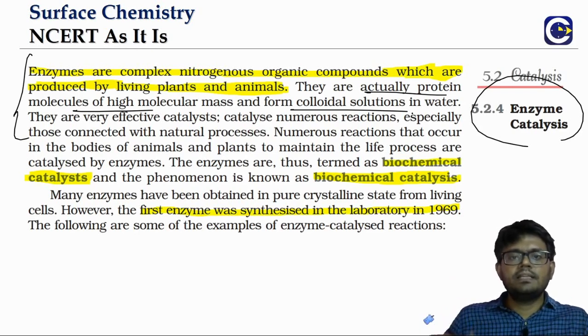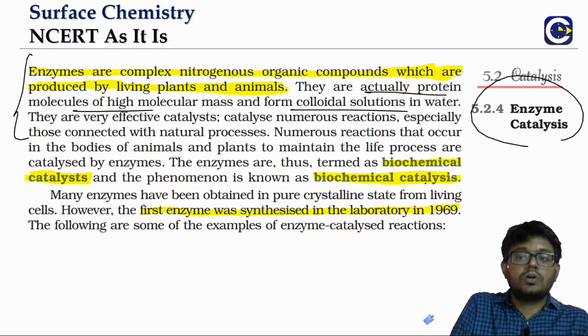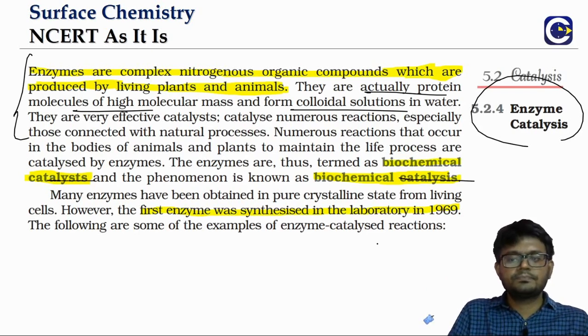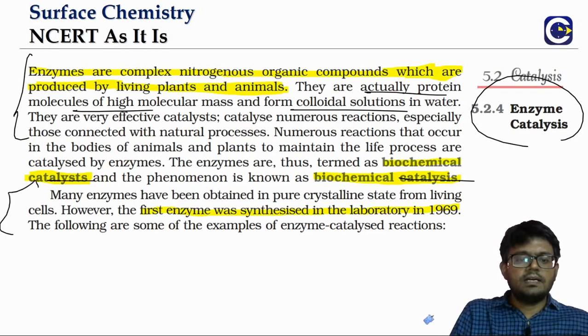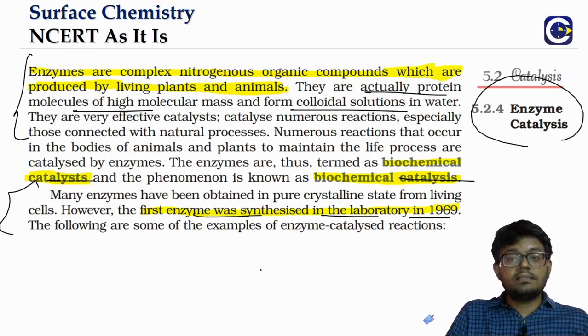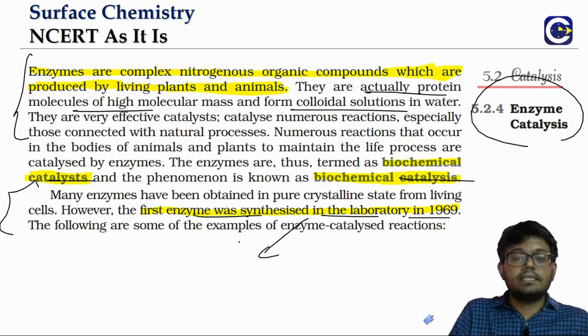Since they happen inside biological systems, we also call them biocatalysts, and the phenomenon biocatalysis. The first enzyme to be synthesized in the laboratory, in 1969, was ribonuclease.